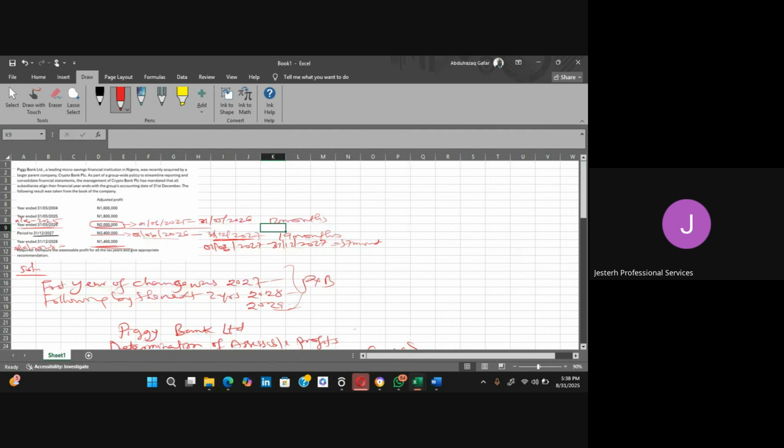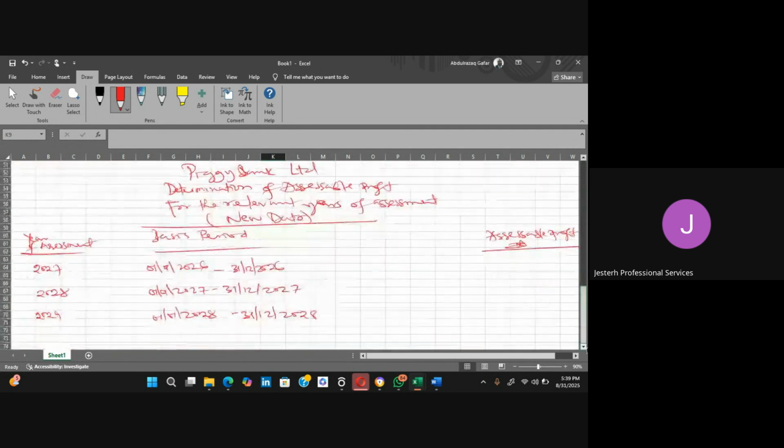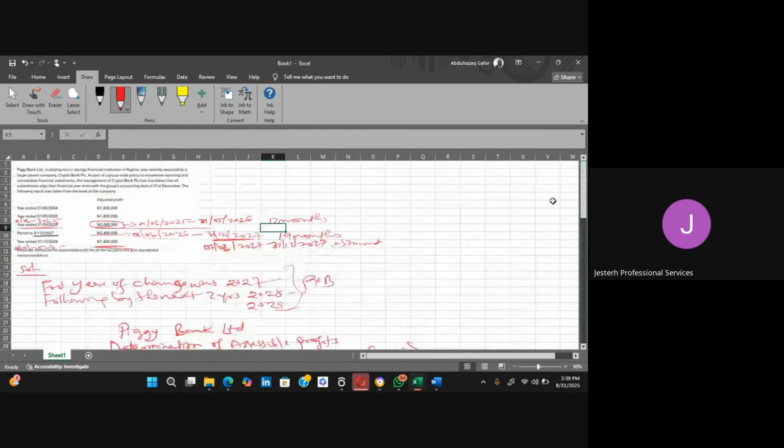We don't have the profit that ended on December 31st, 2026. But the profit that we have here relates to 31st of May 2026. So since our calendar year starts from 1st of January 2026, how many months can we get from this particular accounting profit? How many months can we get from here?